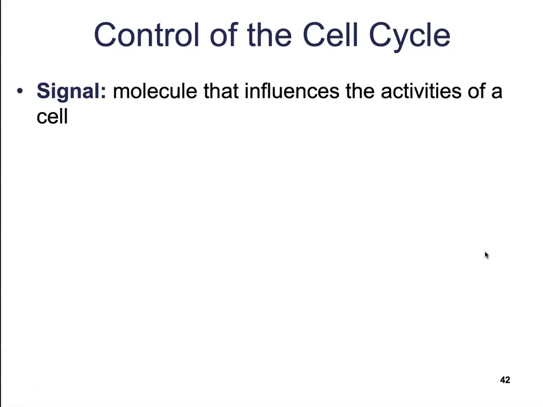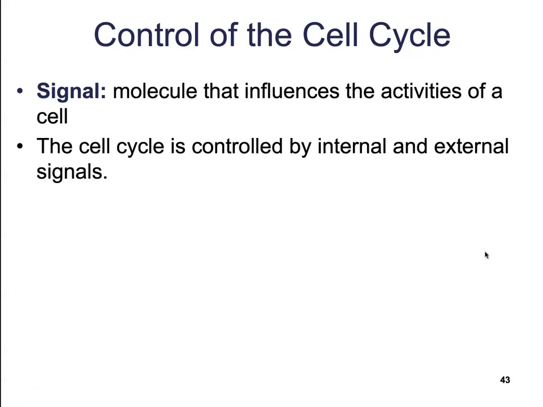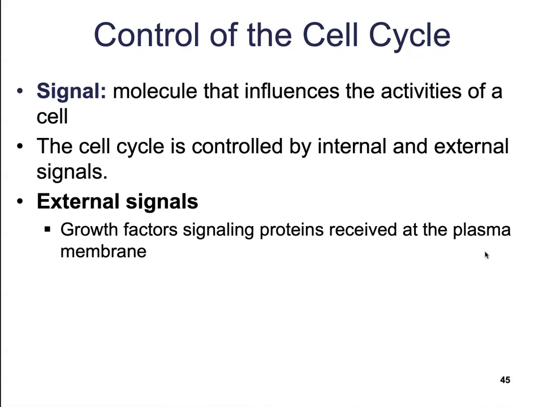The cell cycle doesn't just run automatically all of the time. There are a lot of checkpoints and signals that control the growth and development of the cell through this cycle. This is done through the use of signaling molecules. Signaling molecules can be either internal or external signals, meaning that they originate from within the cell or from without. External signals are signals that do not come from the cell itself, but are instead received by the receptor proteins that are embedded in the cellular membrane.